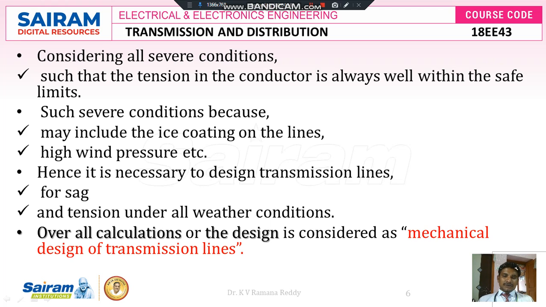Hence it is necessary to design transmission lines for sag and tension under all weather conditions. Once we have constructed a transmission system, or once we have wound a conductor between the 2 successive poles, there should be a permissible sag that can withstand expansion, contraction, heavy winds, and even ice coating on the transmission lines.